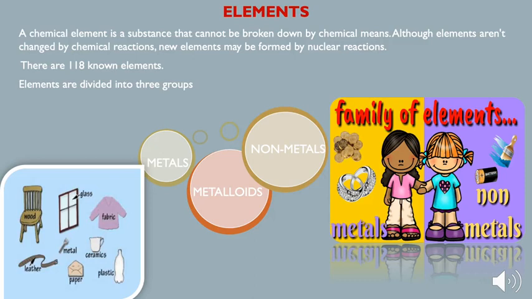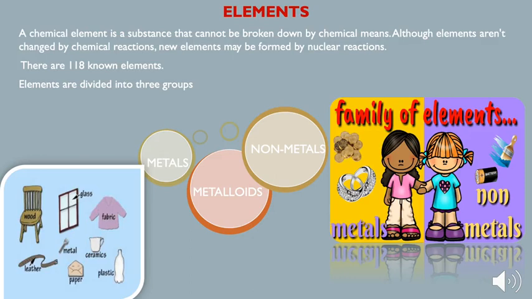Materials which cannot be broken down into simpler substances and which are composed of similar molecules are called elements. The smallest unit of an element is called an atom. There are 118 known elements. Out of that, 94 occur naturally on this earth.